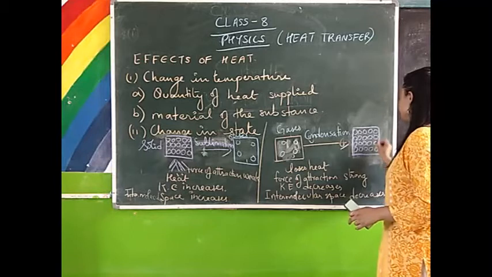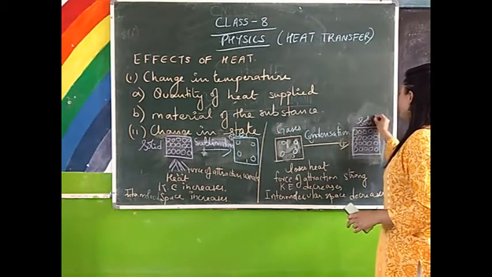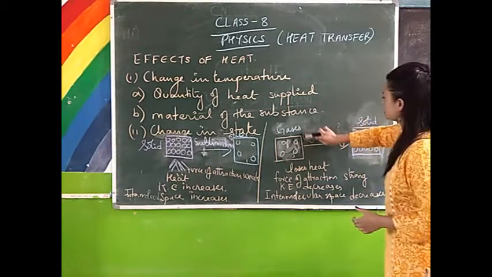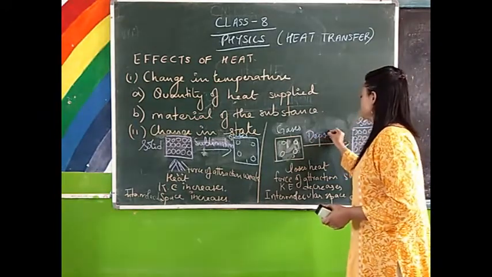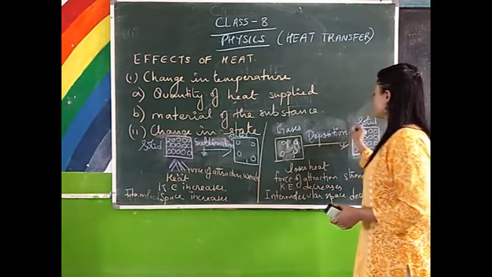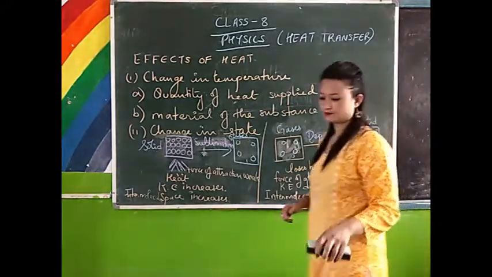Solid state. And what is this process called? This process is called deposition.